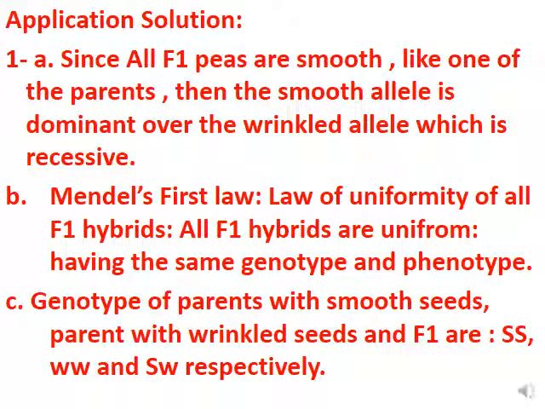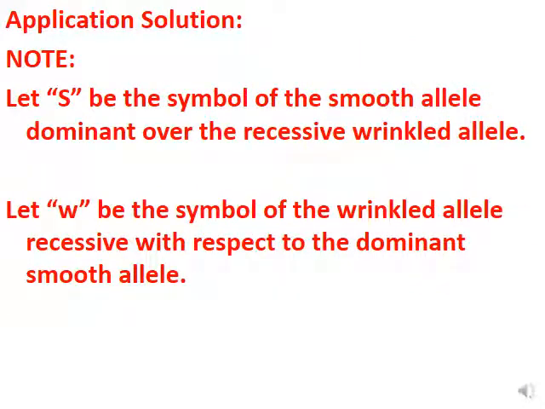But first we have to give the symbols. You have to give the symbols before you give the genotype. SS for the smooth, WW for the wrinkled, since the wrinkled is recessive, for their parents, and F1 are SW. Let S capital be the symbol of the smooth allele over the recessive wrinkled allele. Let W small be the symbol of the wrinkled recessive allele with respect to the dominant smooth one.